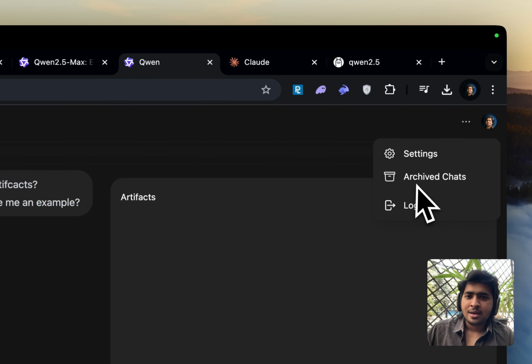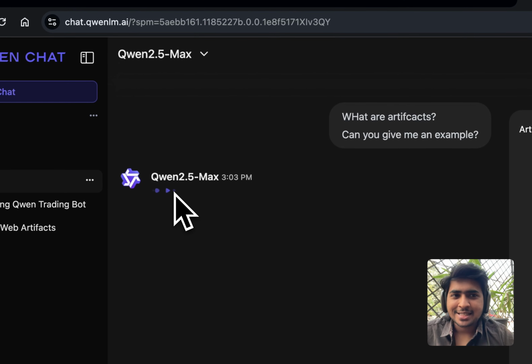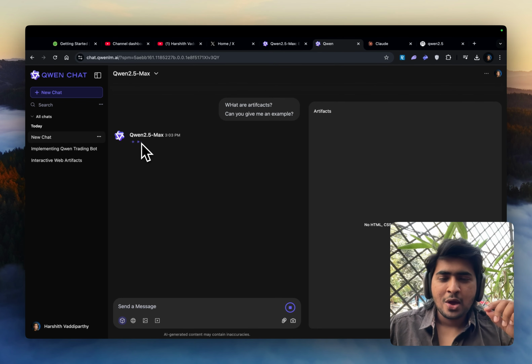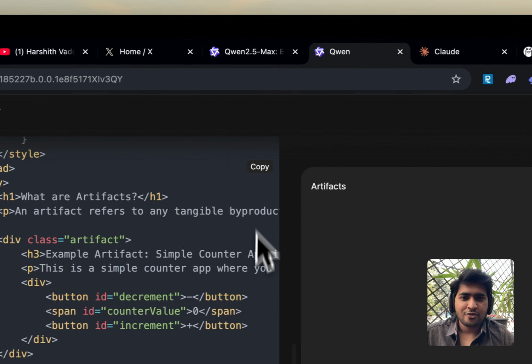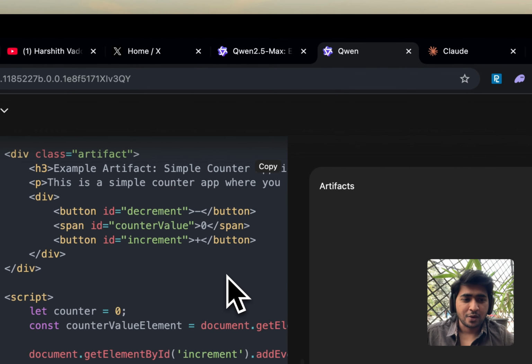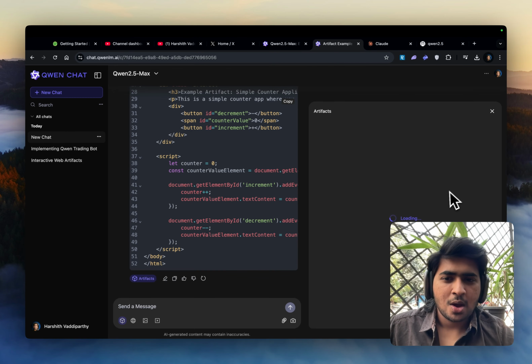I hope you know that. I actually love the animation here, right? It's basically like revolving. The animation is pretty cool. All right, so let's wait and see how exactly it does it. On the right side, you see it's loading the artifact. Here it's basically building the code. Now let's wait for the results.